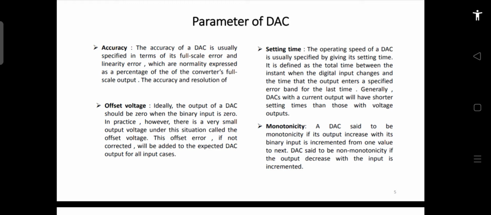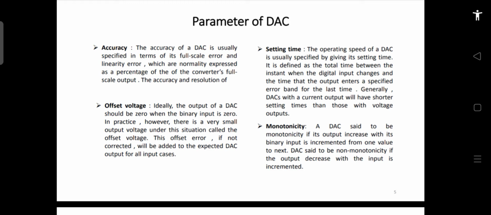Then the other parameter is called monotonicity. Monotonicity of the device is the direction in which the output changes. If you keep on increasing the input value, the output should also keep on increasing. If this happens, then the data converter is said to be monotonic.